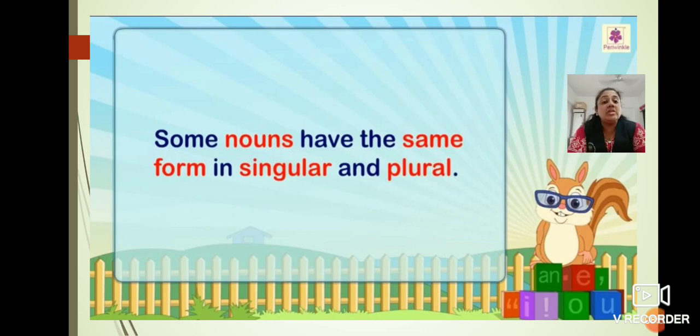Some nouns have the same form in singular and plural. It means they do not change. They remain the same in the singular form also and in the plural form also.